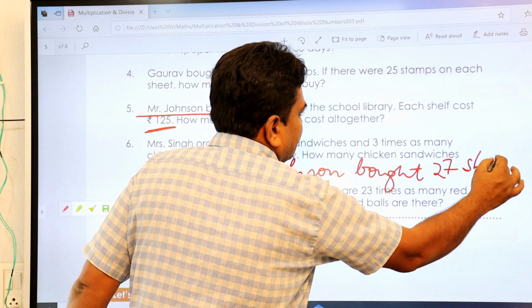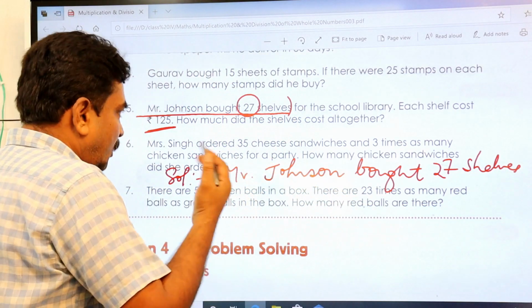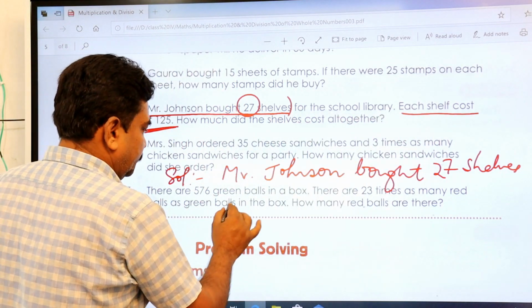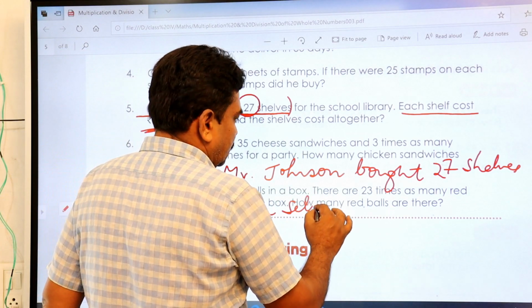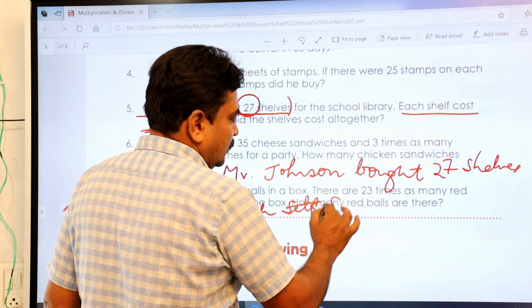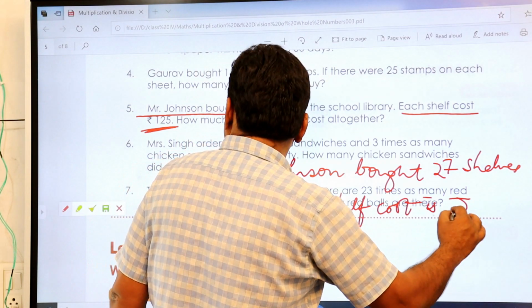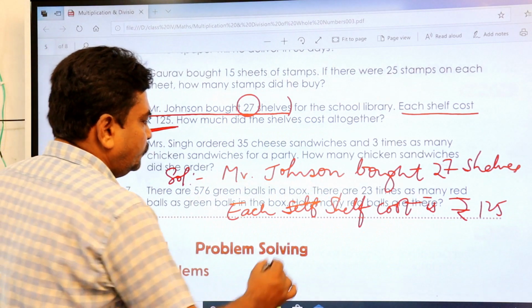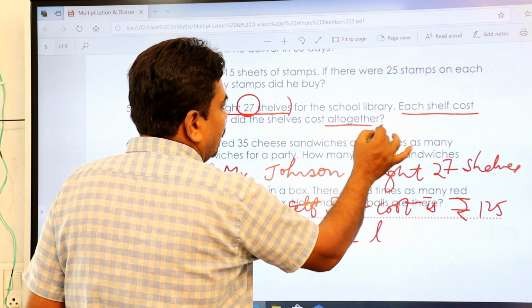27 shelves. Okay. Now each shelf cost is 125. Write down the second one. Each shelf cost is rupees 125. Therefore, the total, because here given all together.